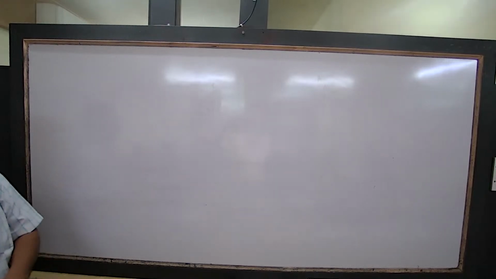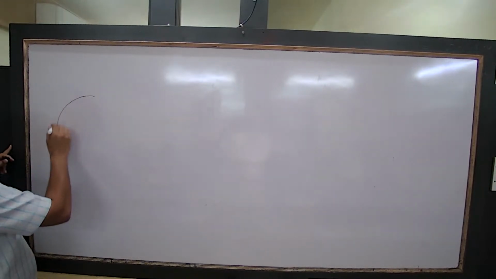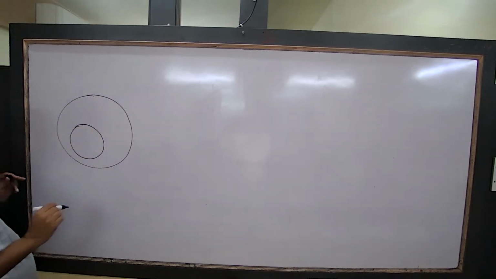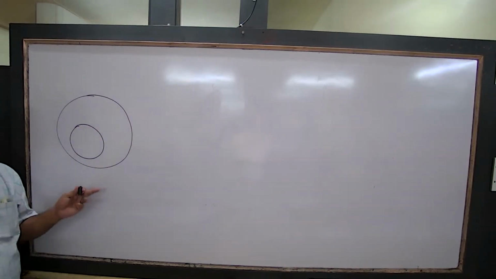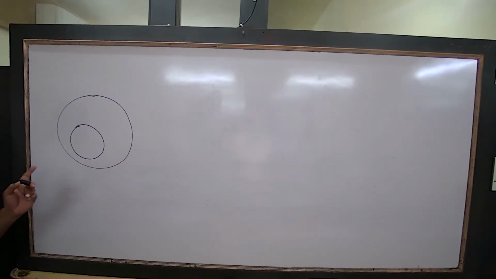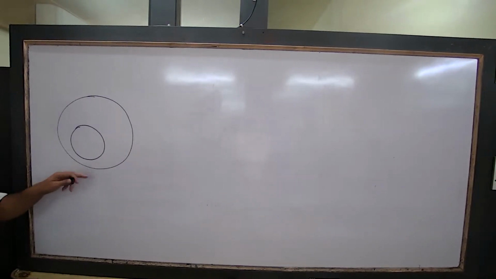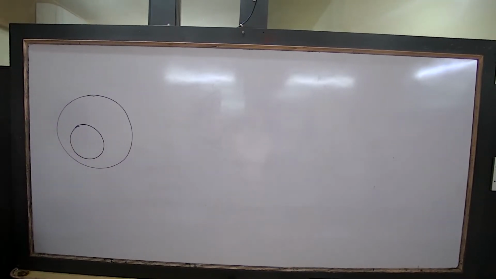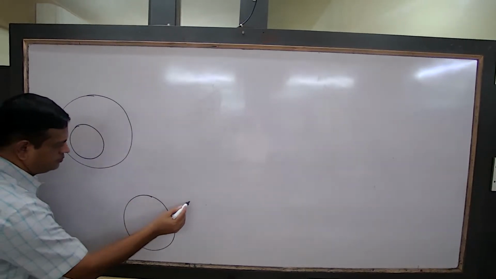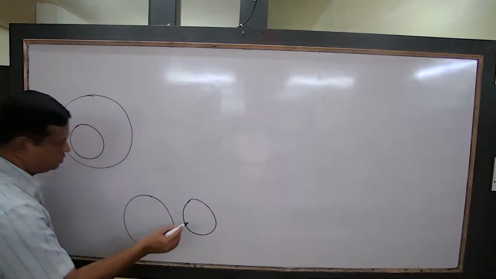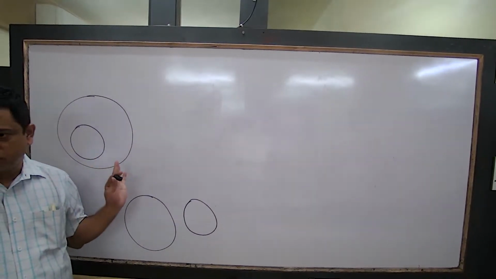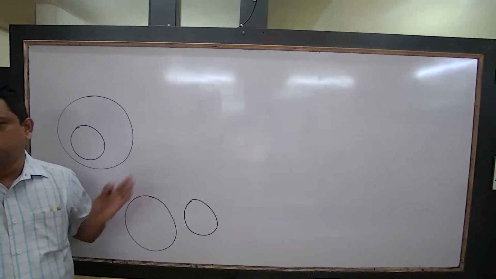Okay, listen. Let's say this is one circle, and this is another circle. So these are two different circles. What are these two circles? One circle is inside the other circle. They are not concentric. Concentric means one circle is inside the other with the same center. Now, another way: two circles can also be drawn with one outside the other circle. They don't meet. So how many ways did you get? Two ways.